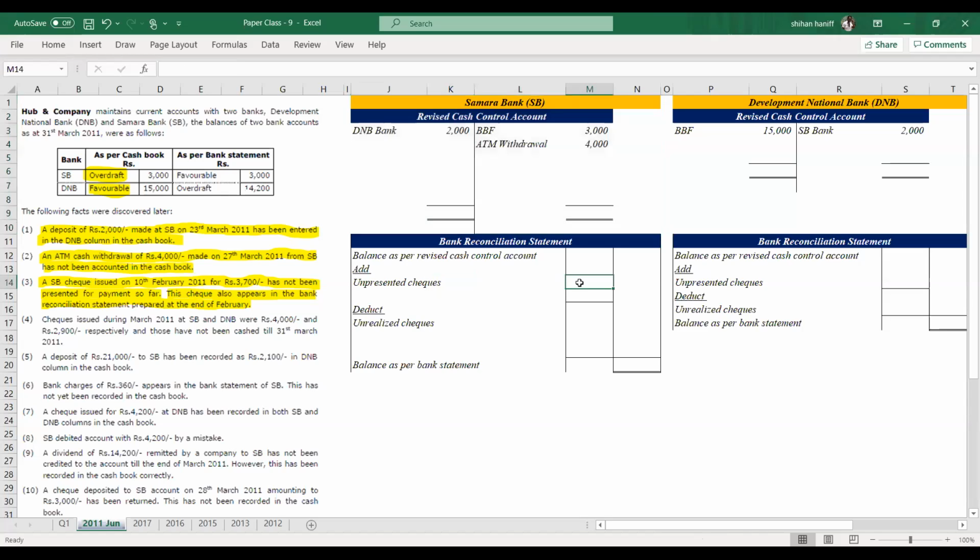So, unpresented check for SB 3,700. It was unpresented in February, and also in March. So we have to add the unpresented checks of 3,700 in Samara Bank's bank reconciliation statement.